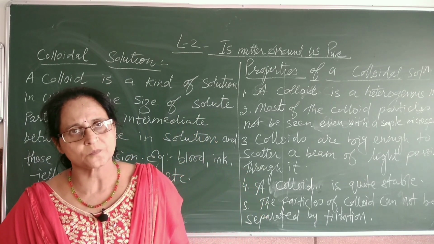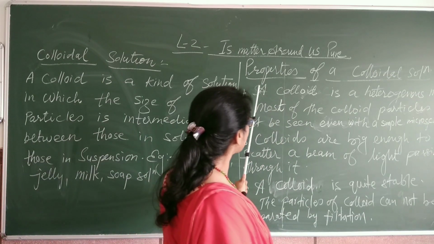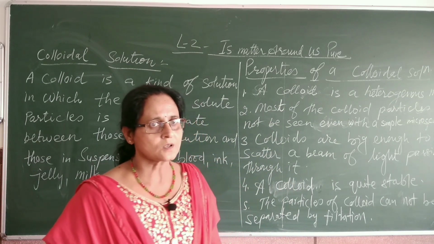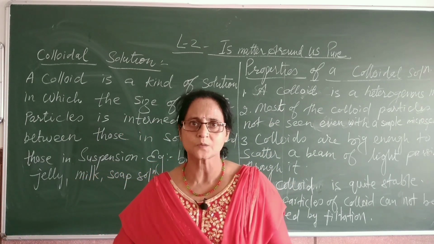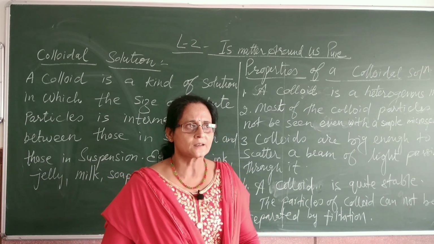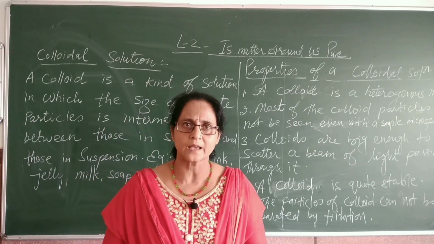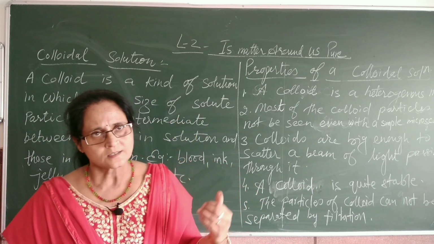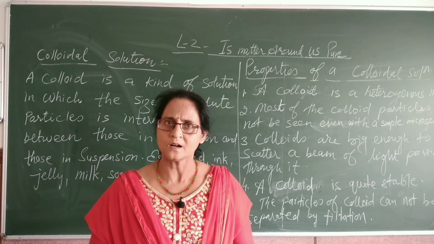It appears to be homogeneous, but actually colloidal solutions are heterogeneous mixtures, because the particles are bigger than in a solution and smaller than in a suspension. So they remain in the bulk, and that's why we are unable to see them with the naked eye. If we want to see the particles of the colloidal solution, then we have to use a high power microscope.